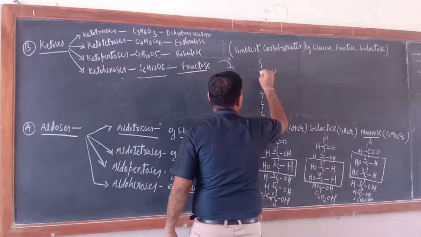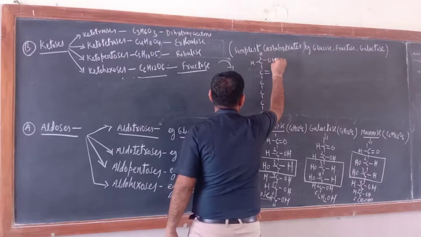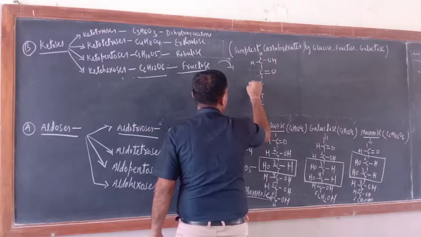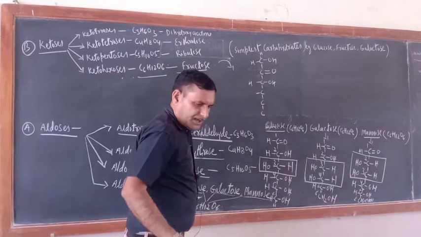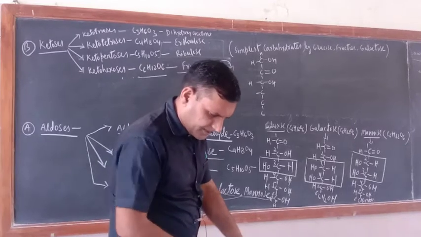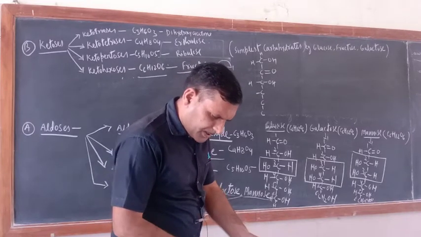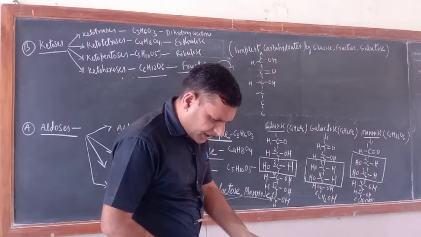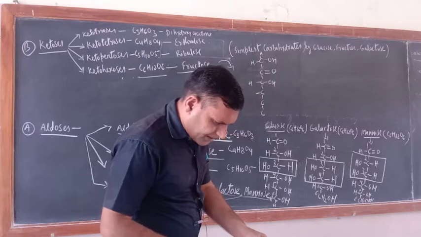So C double bond O, and here what would be there? Just see, HOH. And here what is there? H and OH. Just see, in fructose what is happening? Just try to understand. In fructose, not only the functional group is different, one more thing is differing from glucose.